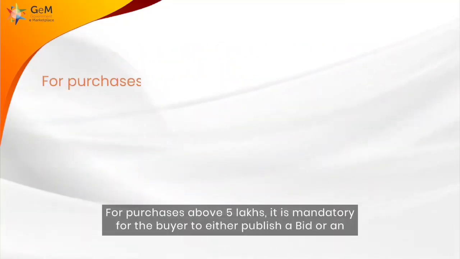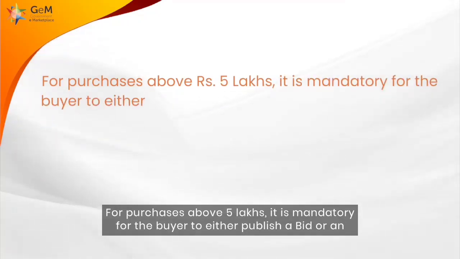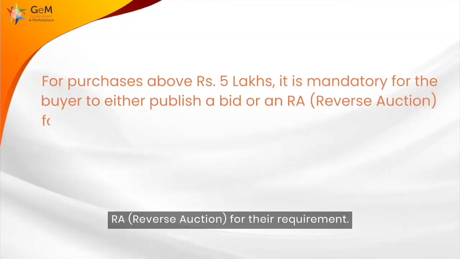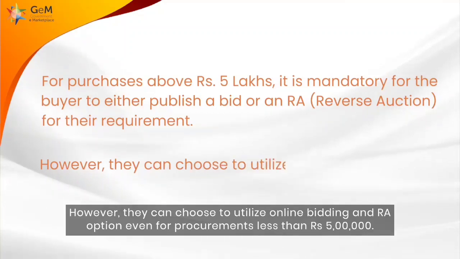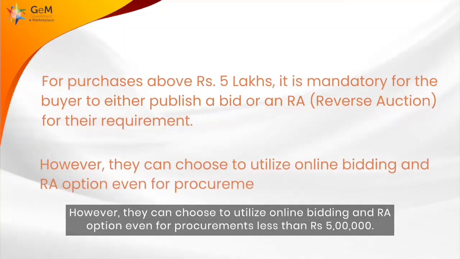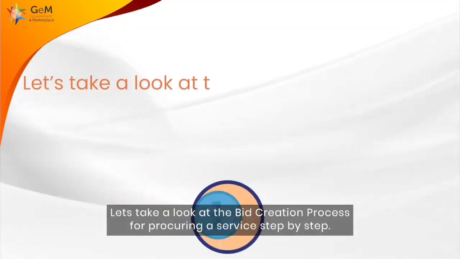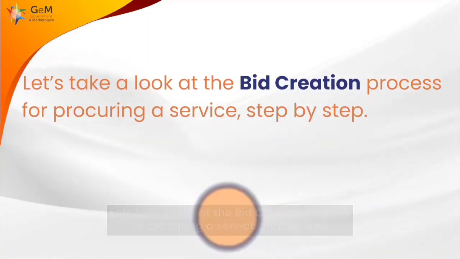For purchases above 5 lakhs, it is mandatory for the buyer to either publish a bid or an RA, reverse auction, for their requirement. However, they can choose to utilize online bidding and RA option even for procurements less than Rs 5 lakhs. Let's take a look at the bid creation process for procuring a service step by step.